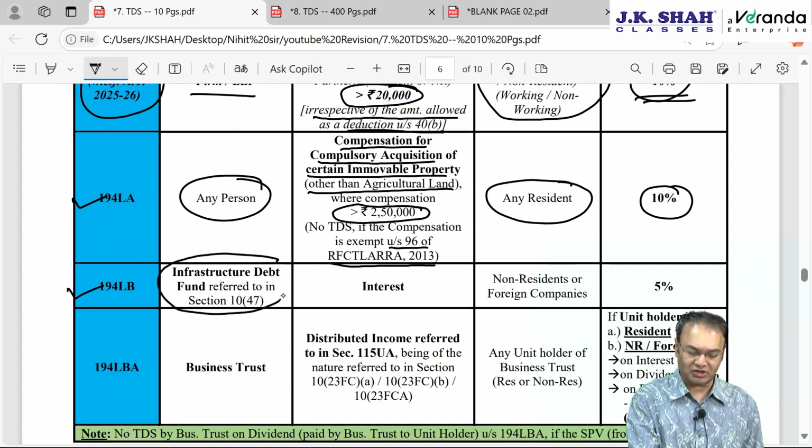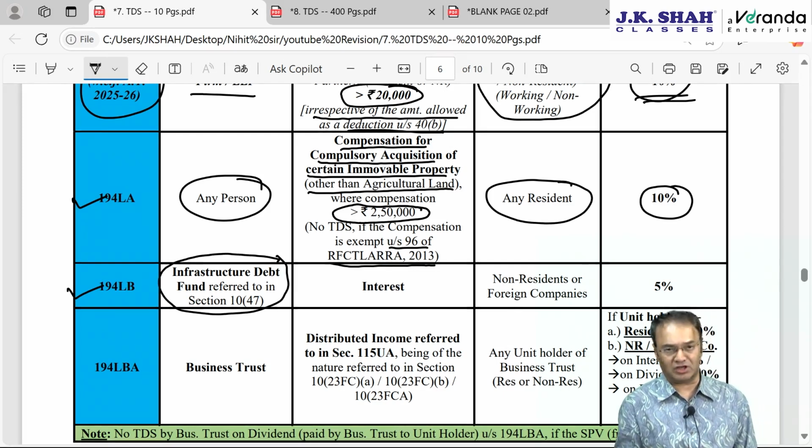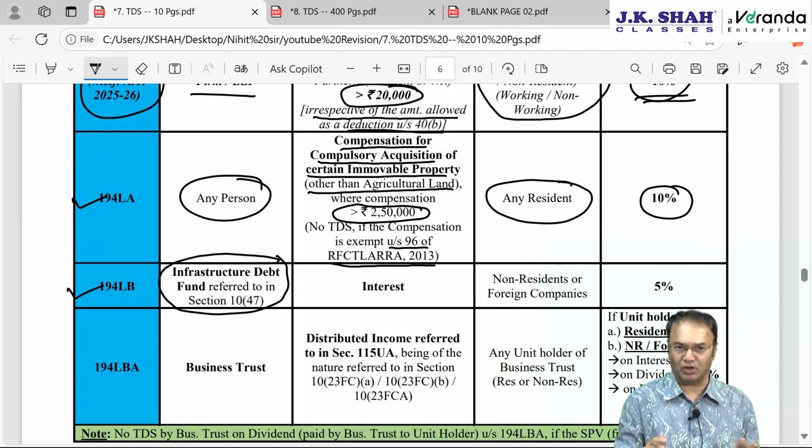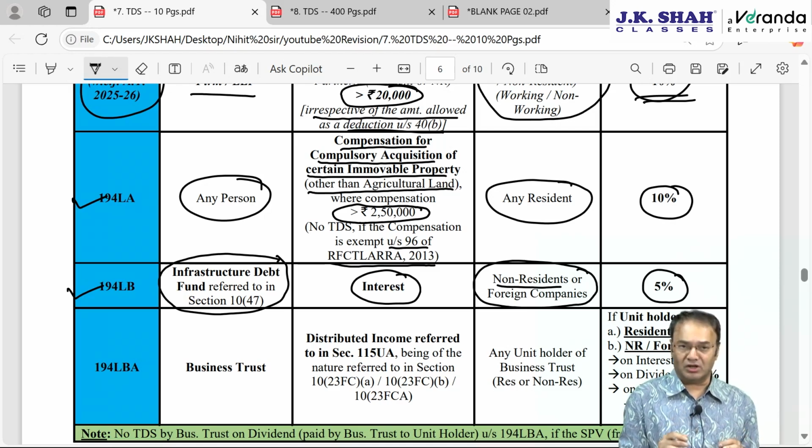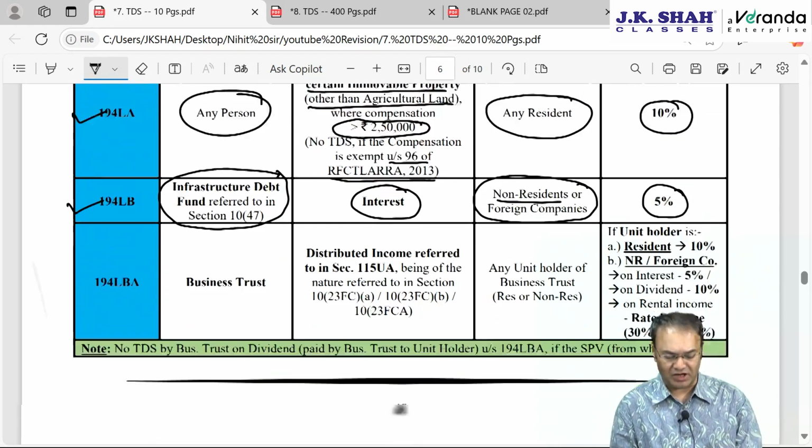Here the payer is the Infrastructure Debt Fund referred to in section 10(47), whereby the Infrastructure Debt Fund's own income is totally exempt. Making payment of any interest to a non-resident or foreign company, TDS will be at the rate of 5%, of course plus surcharge plus health and education cess because it is paid to a non-resident. In case it is paid to a resident, then TDS will be under section 194A.